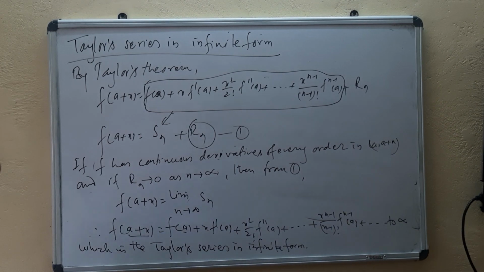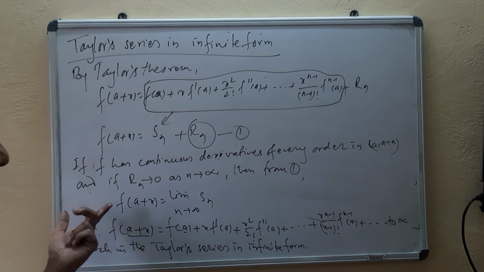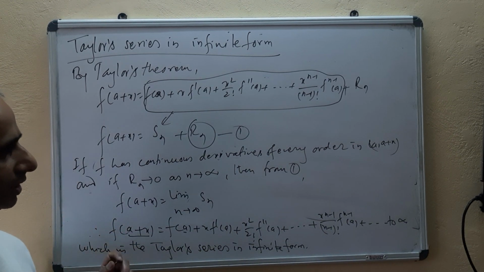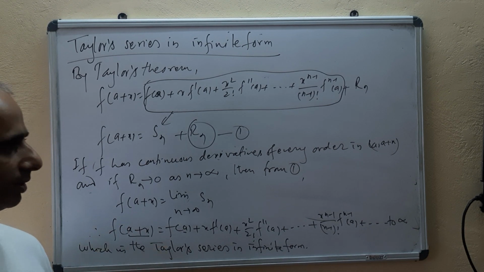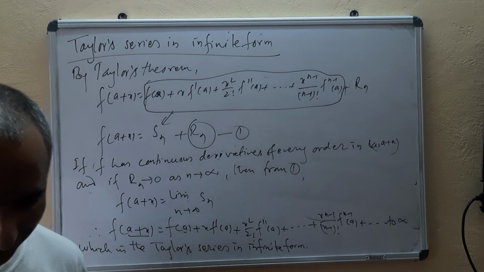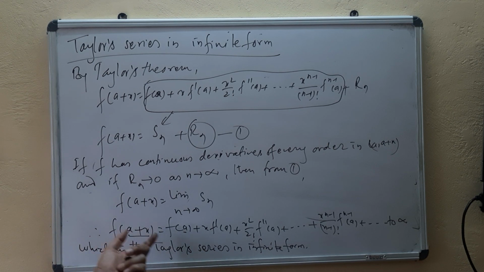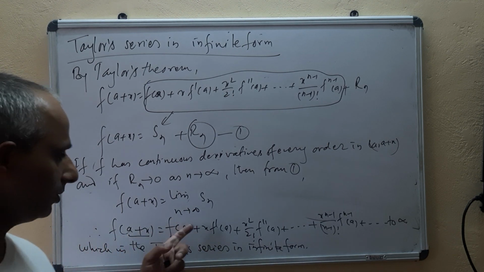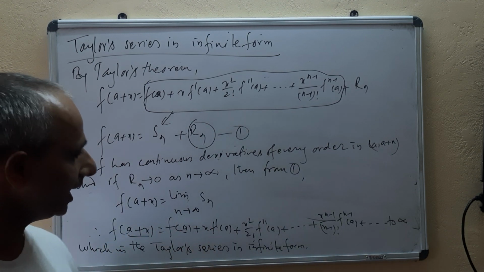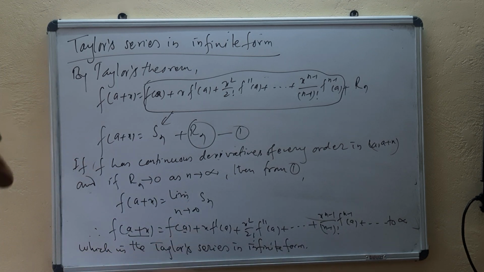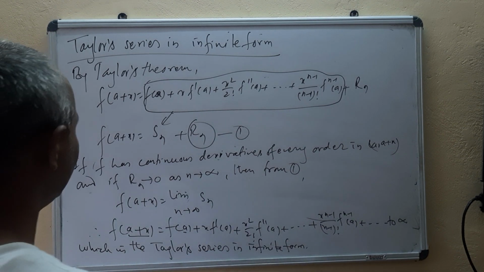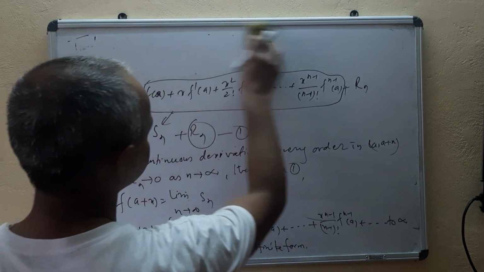That is, to get the Maclaurin series in infinite form, we need a function defined on the closed interval 0 to x, and the limit of Rn must tend to 0 as n tends to infinity, and the function f of x must have continuous derivatives of every order in the open interval 0 to x.